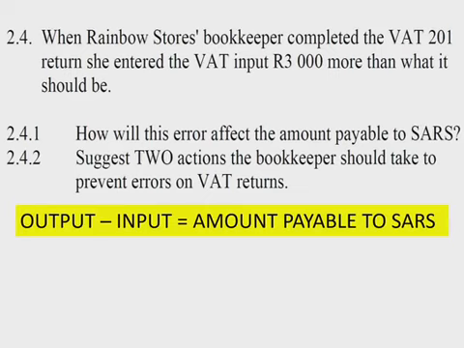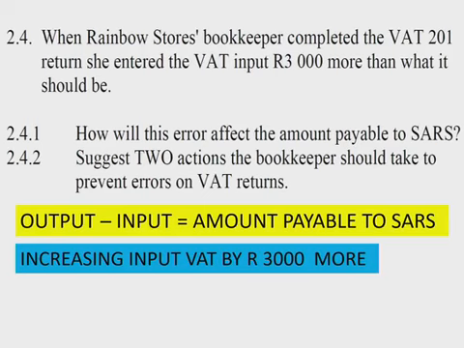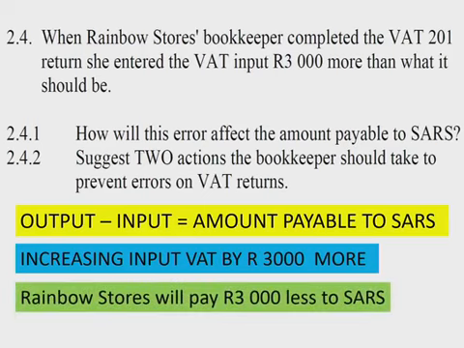So if the input has increased by 3,000, then it means that we will be paying SARS 3,000 Rand less, because we're increasing the input. The amount that we have to subtract becomes more, so we'll be paying SARS 3,000 Rand less. That is an example of where the bookkeeper made an error. That is not evasion, that is an error. Okay? They're not trying to defraud SARS for the amount payable, it's just a normal, simple error that the bookkeeper has made.